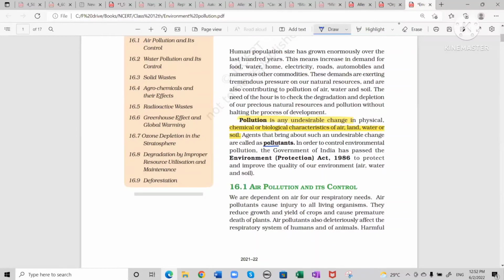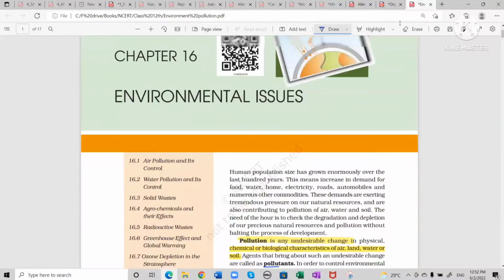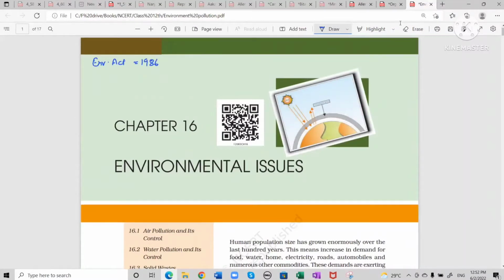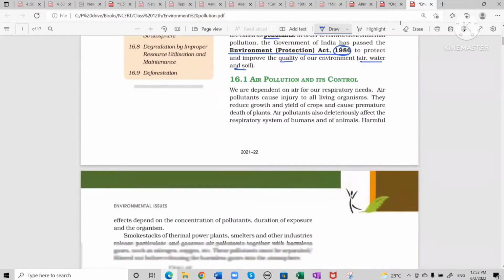So the Indian government has made the Environment Act in 1986 to protect the quality of air, water, and soil. So please, do one thing, make all the acts here only, please write down. Air Environment Act. Environment Act 1986. Because slowly, whenever years are coming, we'll write there only.